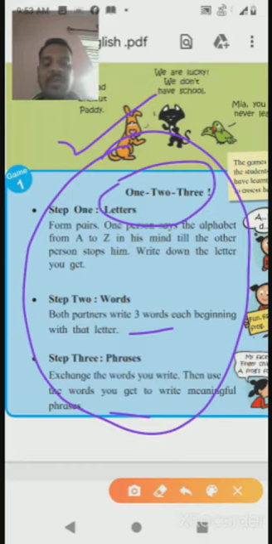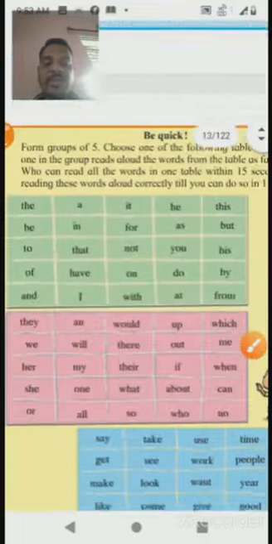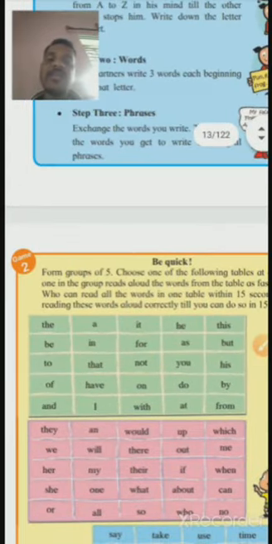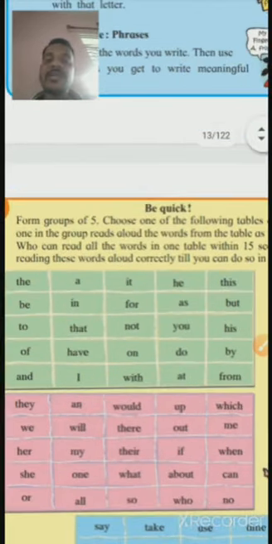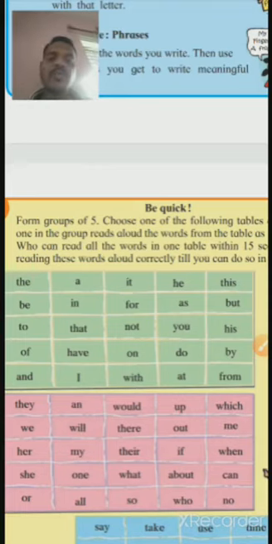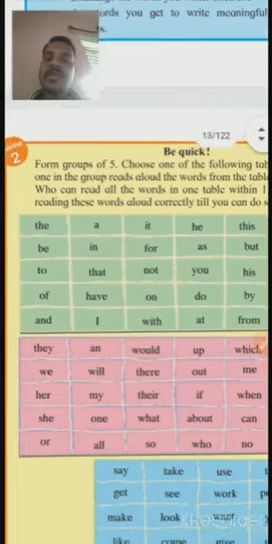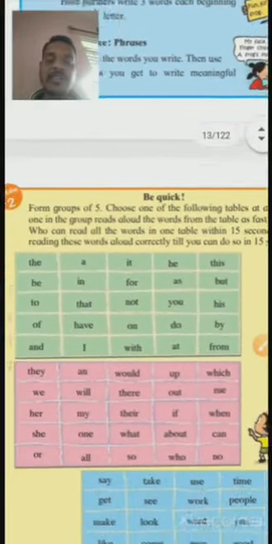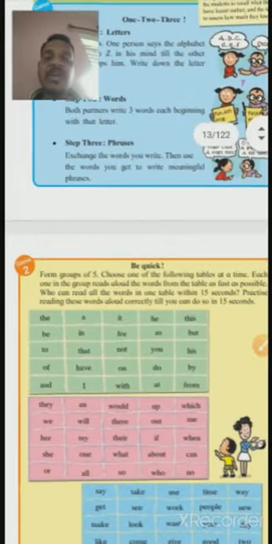Okay, today we are going to see the next activity. It is in your syllabus, so we have to take this activity. This activity is a learner based activity, which means you have to do this activity. It depends on you. It is to improve your vocabulary, your communication skill, your writing skill, and various kinds of skills. Okay, be quick. Be quick means be fast.